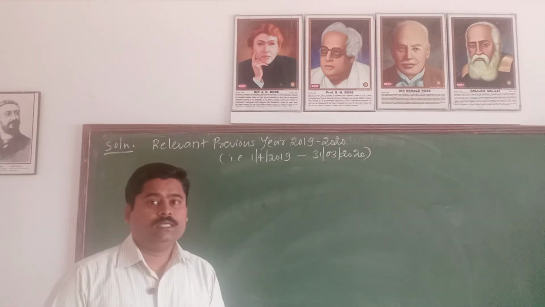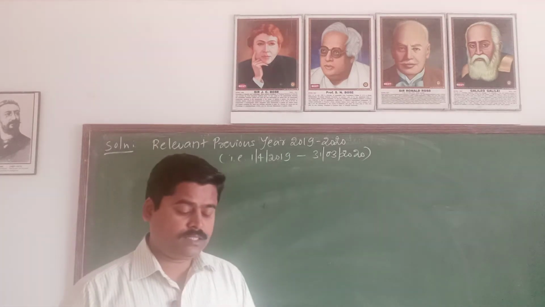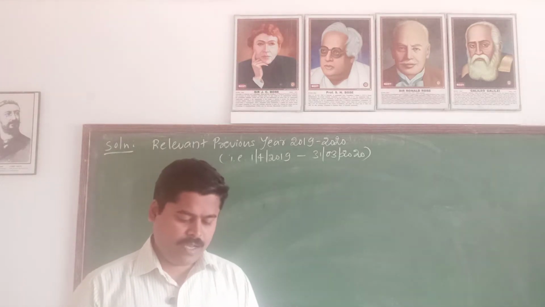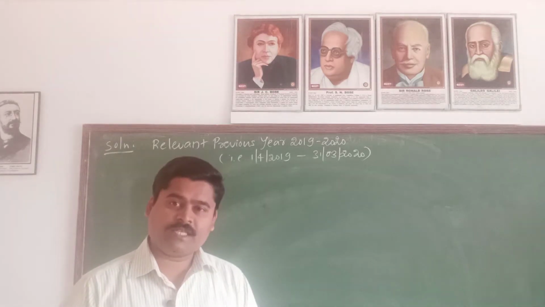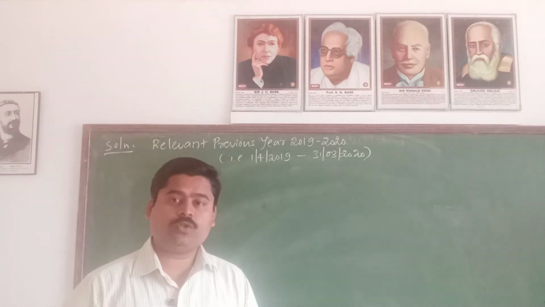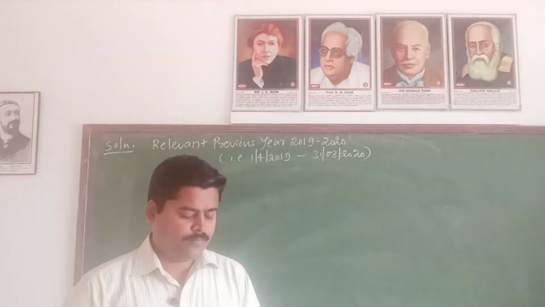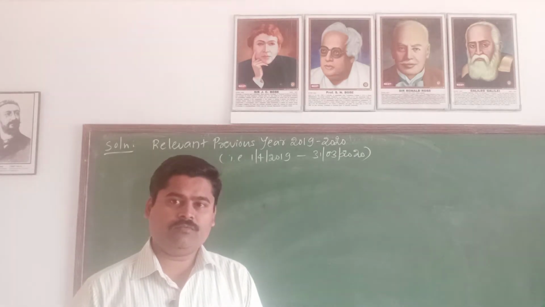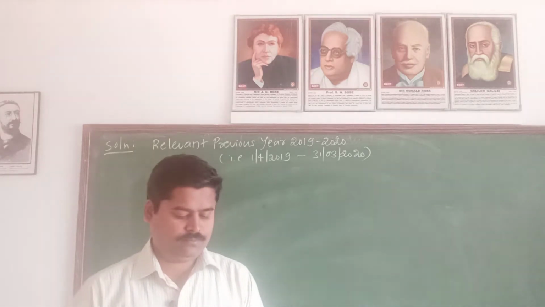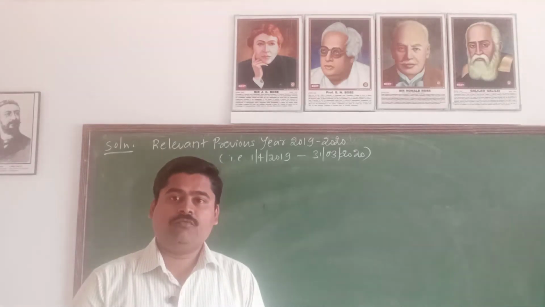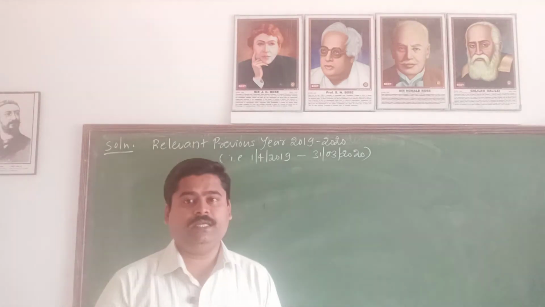I will go through the sentence. Sri Prakash, an Indian citizen, leaves India for the first time on 1st June 2016 and comes back on 1st July 2018. He again leaves India on 1st December 2019.